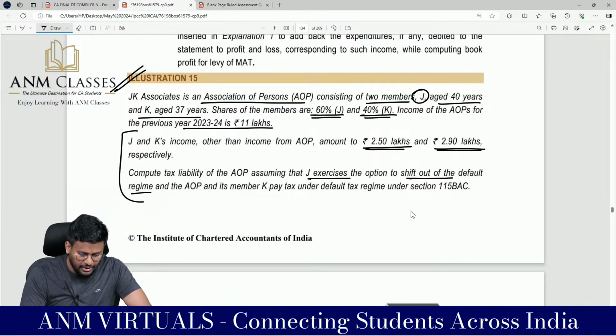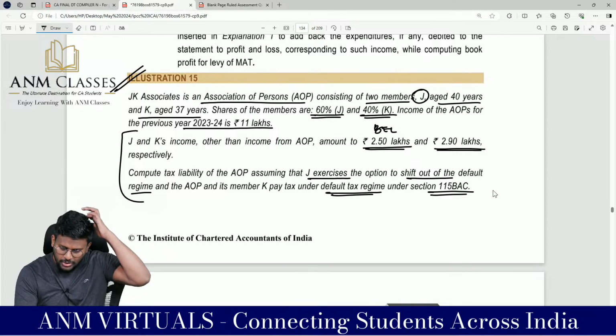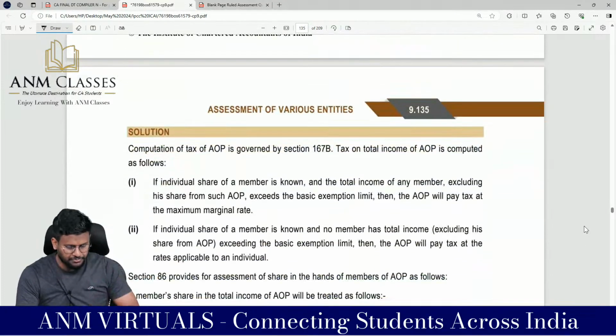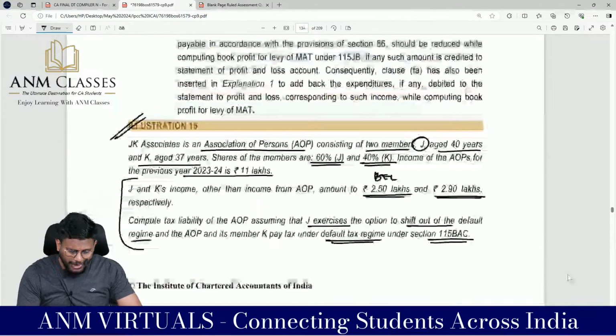So for J, who is out of the default tax regime, the basic exemption limit is 2,50,000. The AOP and its member K pay tax under the default tax regime under 115BAC. So this is the provision, this is the question. You have to analyze the question.